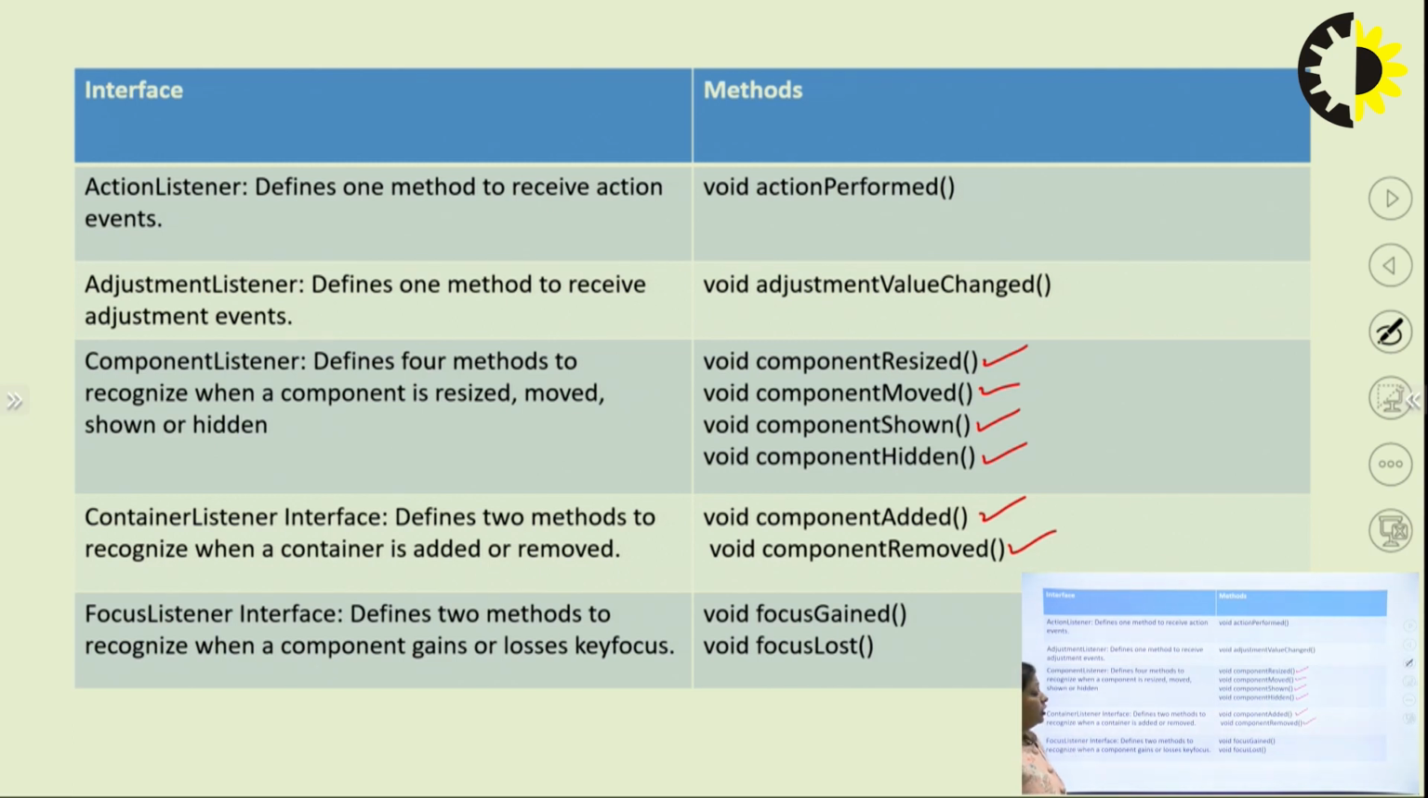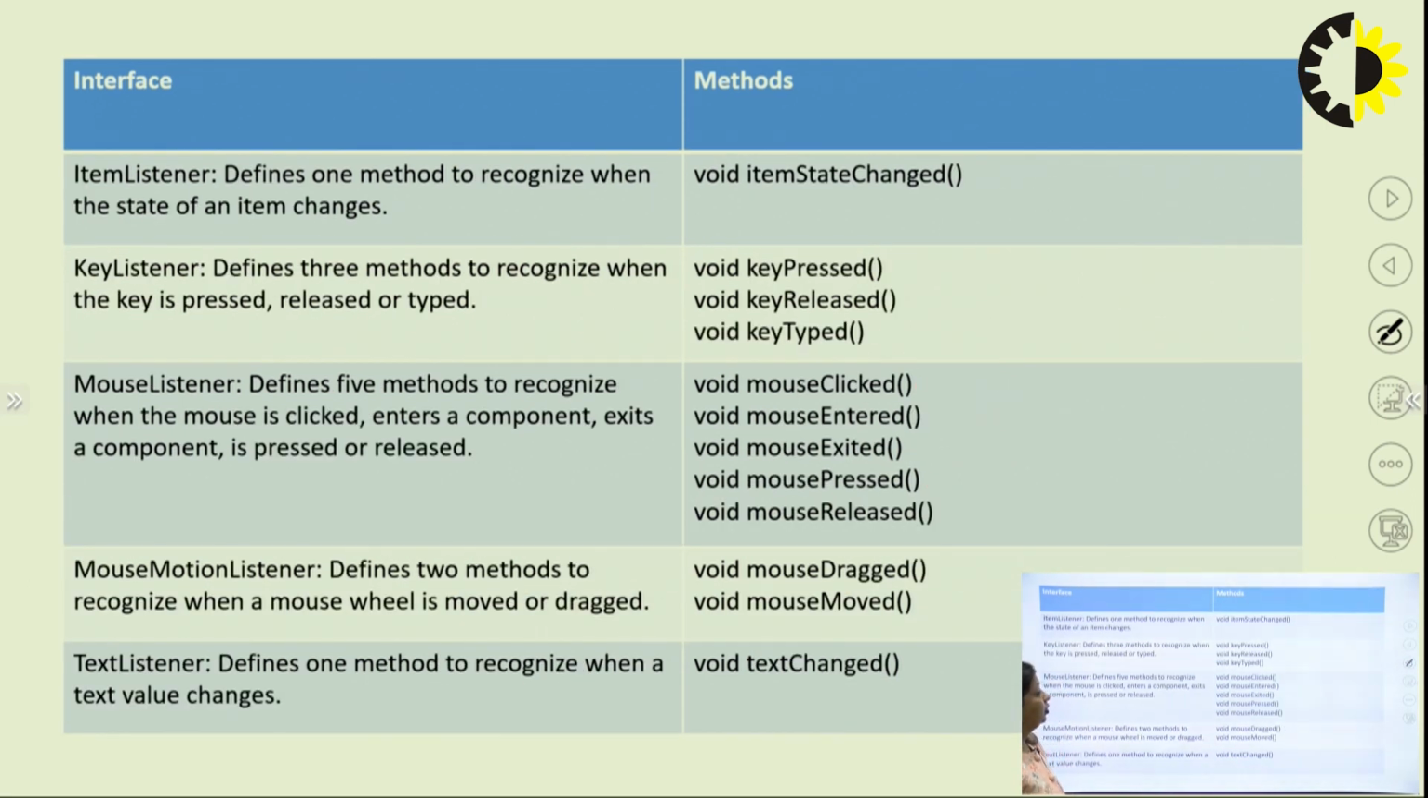Now coming to the focus listener interface, it defines two methods which recognize when a component has gained the keyboard focus and when a component has lost the keyboard focus. For gain we have the void focusGained method, and for lost focus we have void focusLost. So we have these two methods in the focus listener interface. Now the item listener interface defines one method which is used to recognize when there is a state change in an item. For this we use only a single method, that is the void itemStateChanged method.